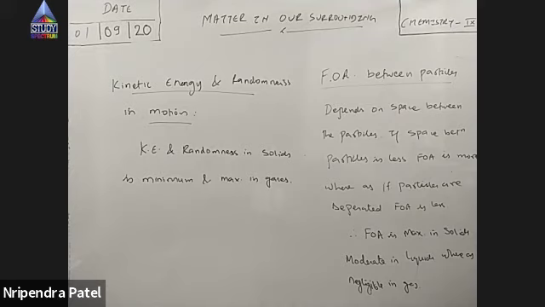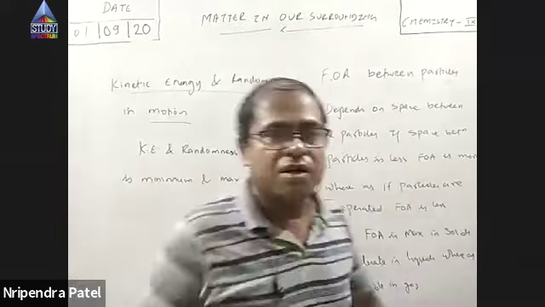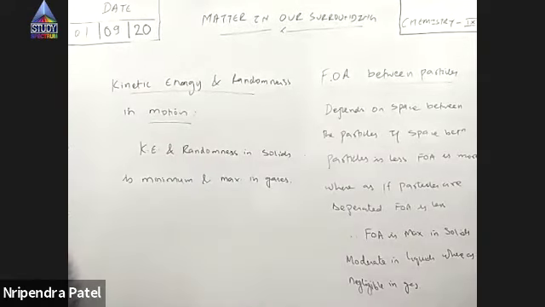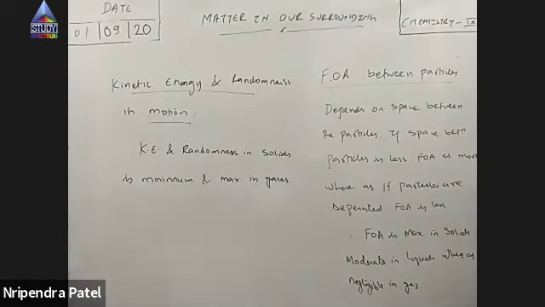Okay, clear now? To your surprise, gaseous particles, even at room temperature, travel with speeds like 500 meters per second, that means half a kilometer per second. So the speed of gaseous particles, even at room temperature, is very large.